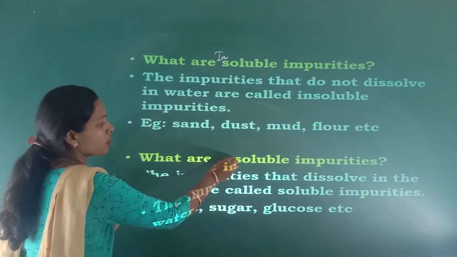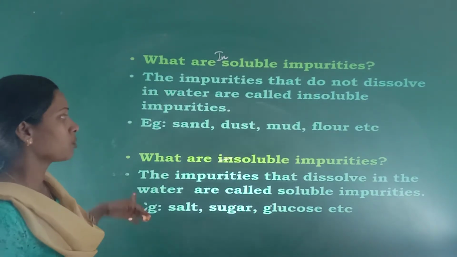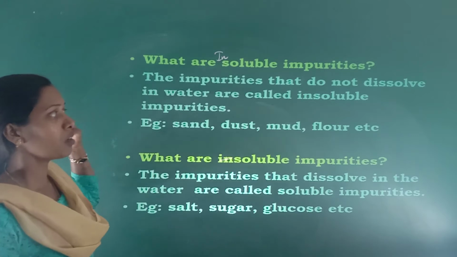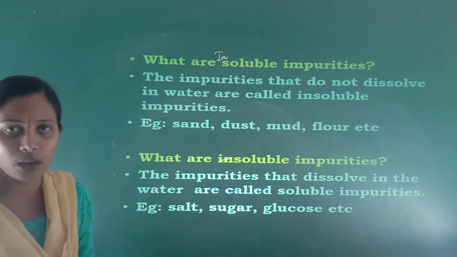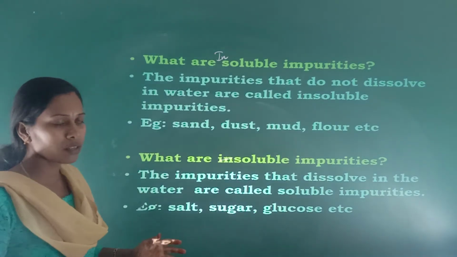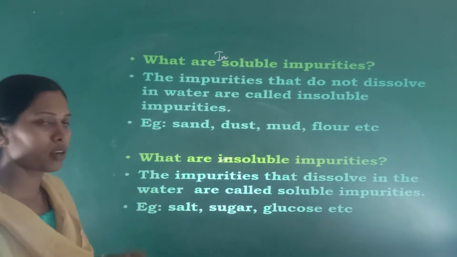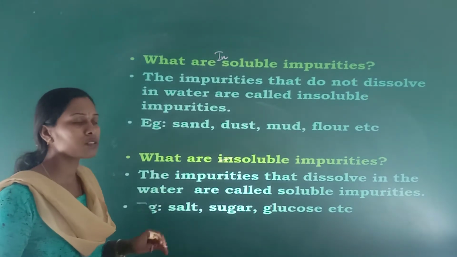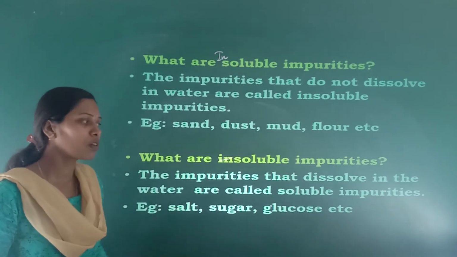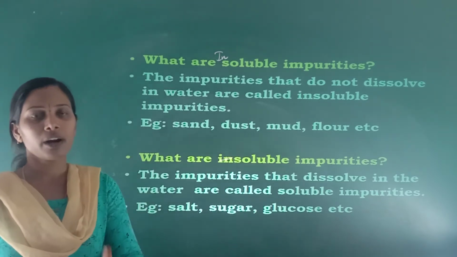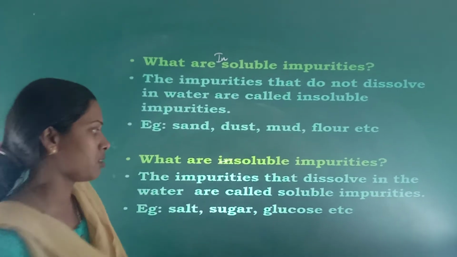Then what are soluble impurities? It is the vice versa of insoluble. Insoluble impurities do not dissolve in water, but in the case of soluble impurities, the impurities that dissolve in water are called soluble impurities. Examples: salt, sugar and glucose are examples of soluble impurities.